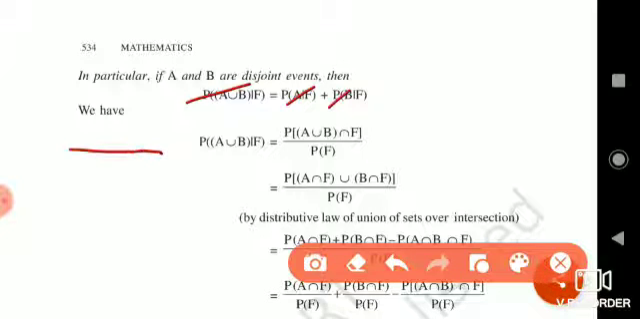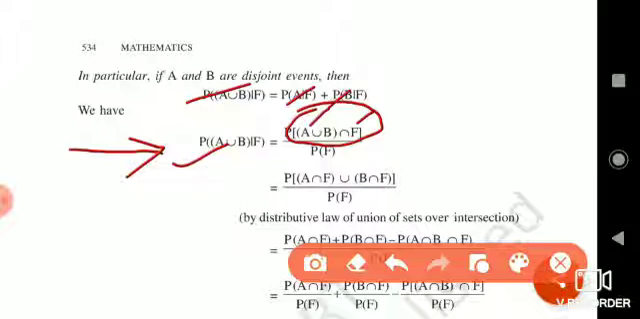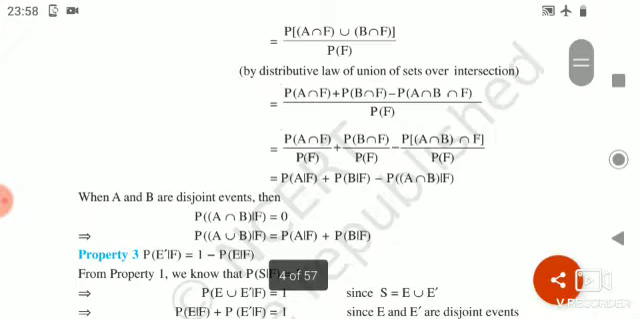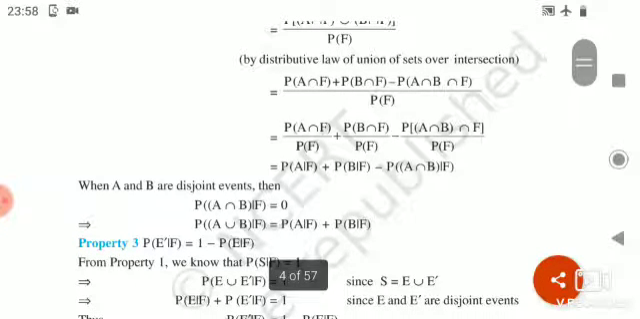Let me begin with the solution of this theorem or property. We have P of A union B given F, which by the definition of conditional probability we write as P of A union B intersection F divided by P of F. As we know the distributive law of intersection over union, it is written as P of A intersection F union B intersection F divided by P of F. This is by the distributive law of intersection over union of sets.